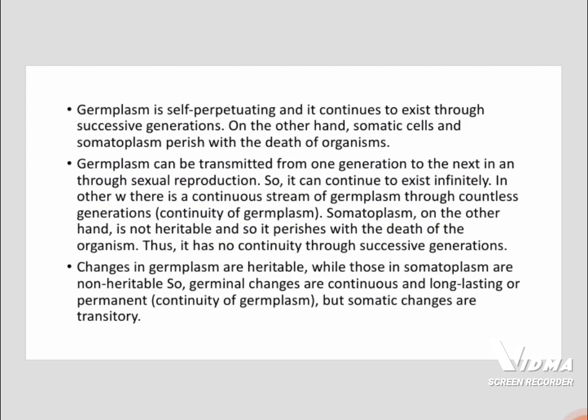Germplasm is self-perpetuating and it continues to exist through successive generations. On the other hand, somatic cells and somatoplasm perish with the death of the organism. Germplasm can be transmitted from one generation to the next in asexual reproduction, so it can continue to exist infinitely. In other words, there is a continuous stream of germplasm through countless generations. That is continuity of germplasm. Somatoplasm is not heritable and it perishes with the death of the organism. Thus, it has no continuity through successive generations.